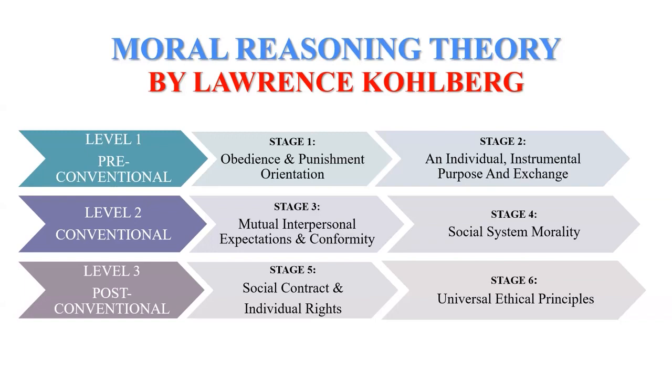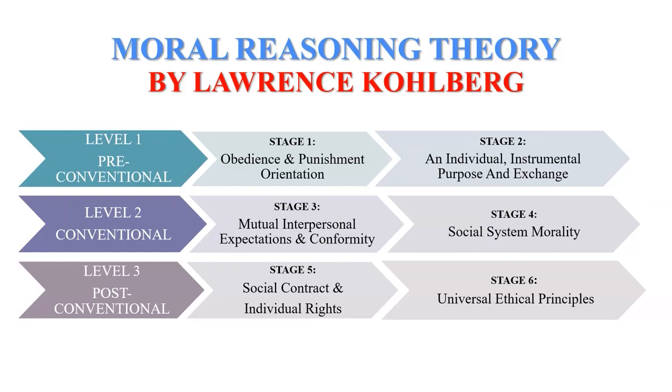For example, a teenager in this phase tries to fit into a group of children, gain attention, and follow all the rules that group has. Then the next stage is social system morality, where decisions are influenced by the understanding of social order and following it. For example, a person wears a helmet while riding a bike and believes that everyone should follow the rule.